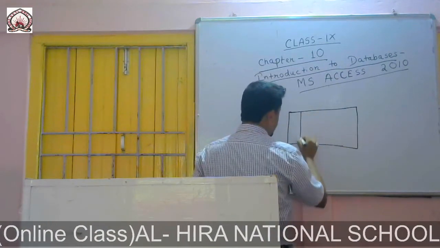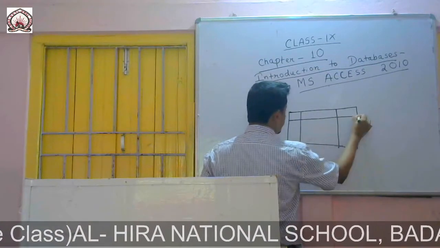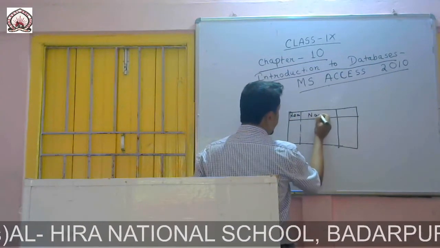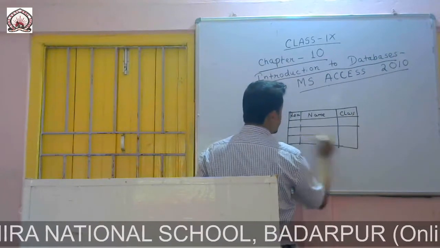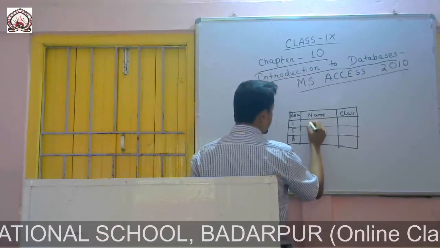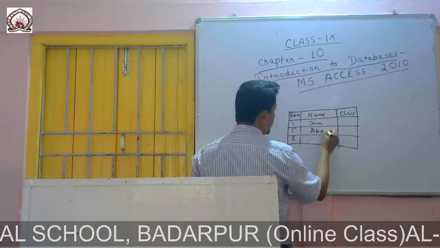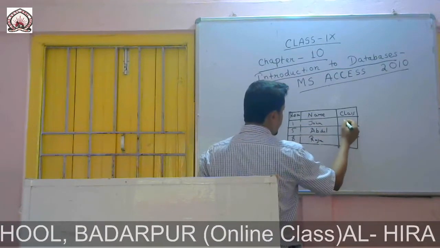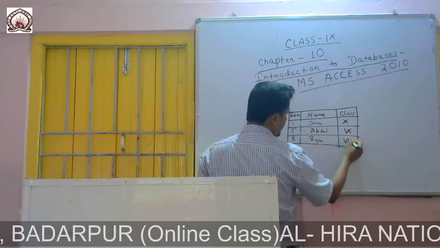Roll number, name, and class. Roll number is 1, 5, 8, names are John, Abdul and Raju, class 10, 9 and class 8.